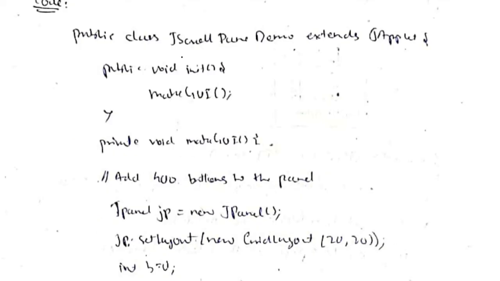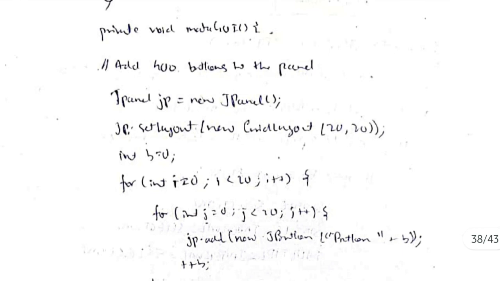The code starts from here. The class name is here and the make GUI function. Inside that we will be adding 400 buttons to the panel. Okay, so it will be a big data, so that has to be zoomed.